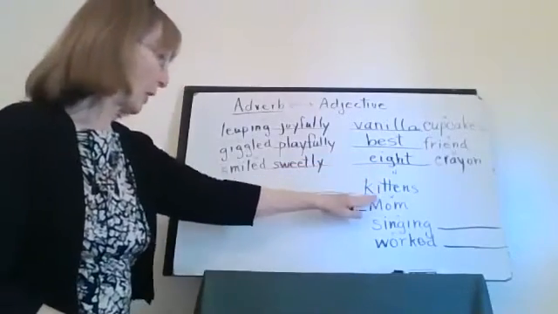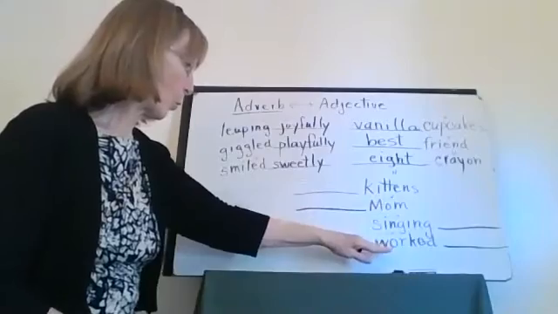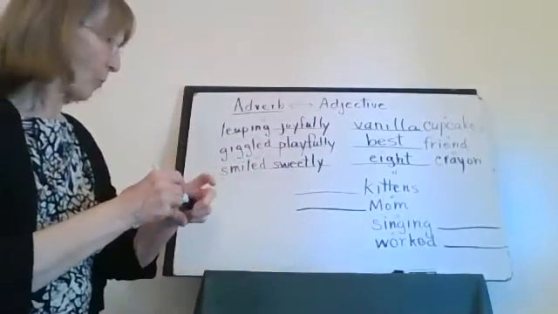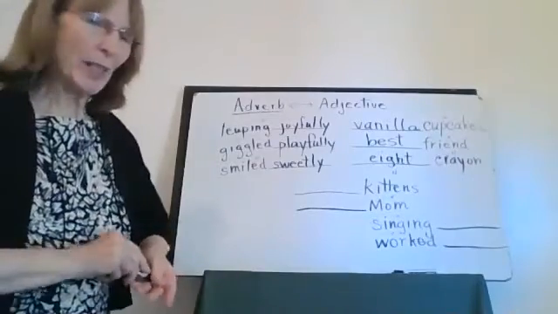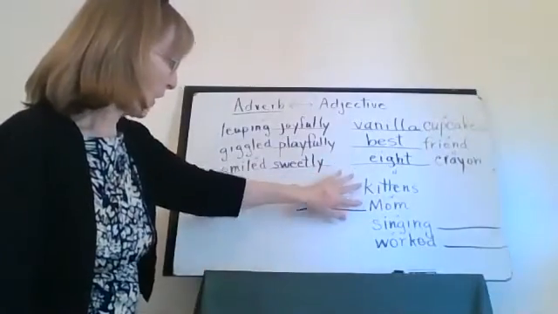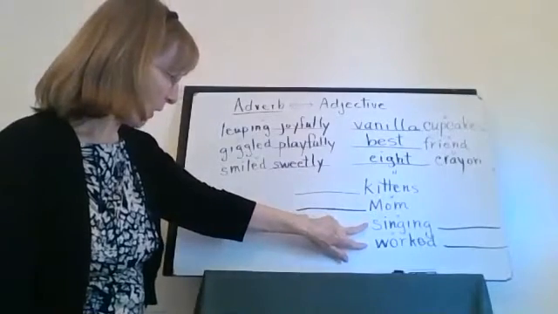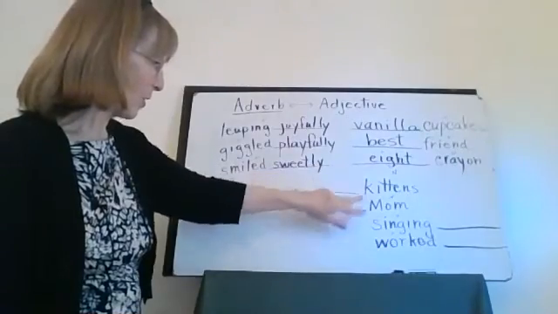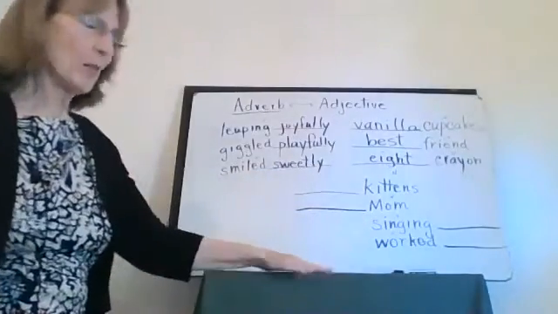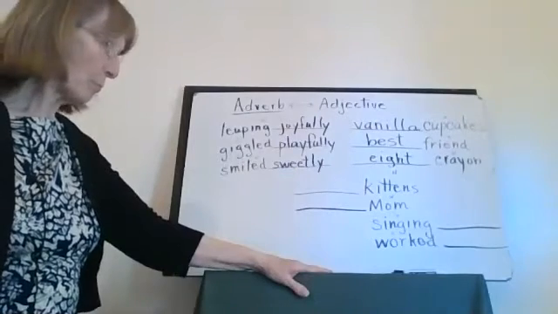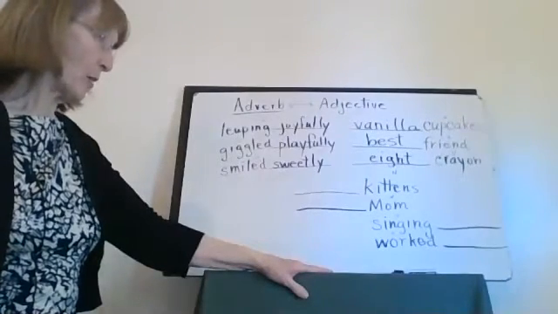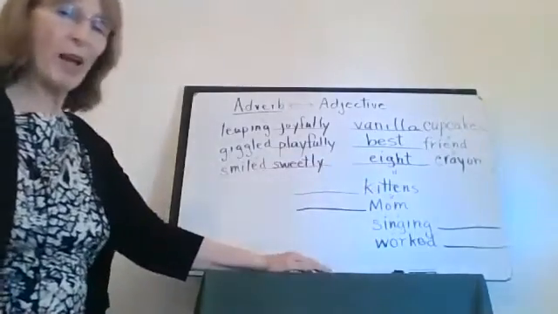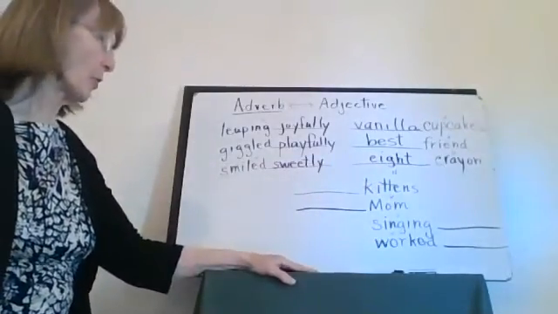Okay, good. We have kittens, mom, singing, worked. What are these? Well, look at this. These two look the same, and these two look the same. But do they look like those? And do these look like those? They're not. They're not the same. Some of them are nouns, some of them are verbs. They mixed them up. Did you see that? You have to be watching all the time.